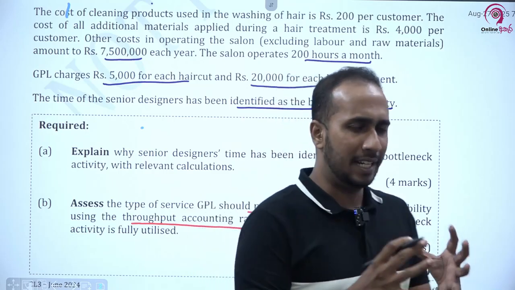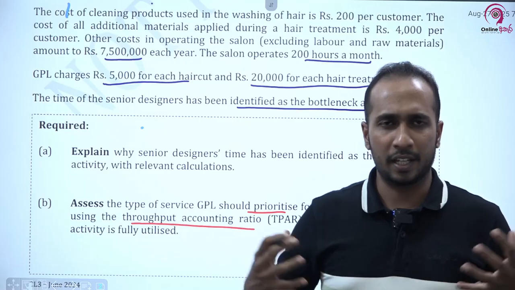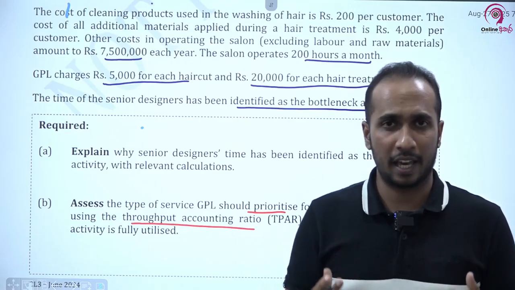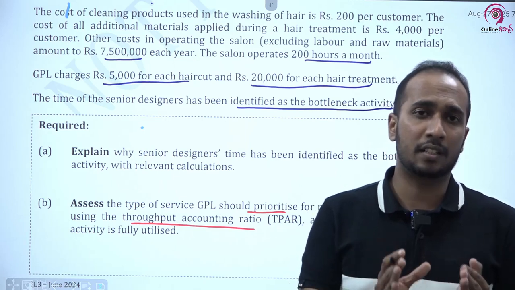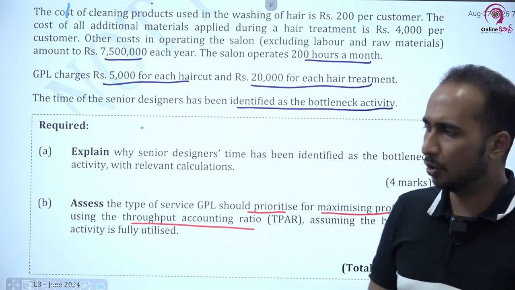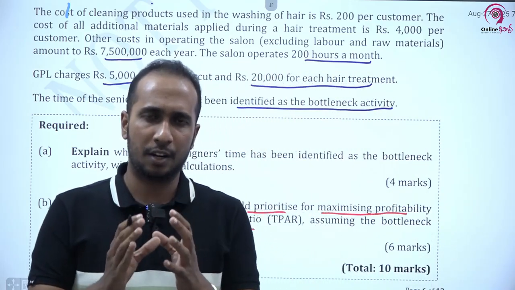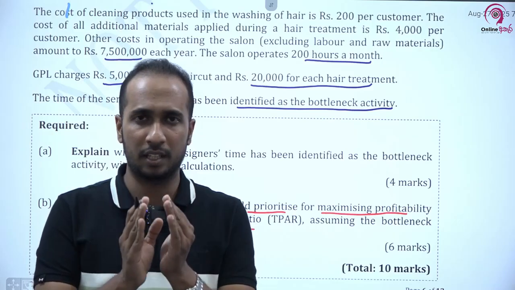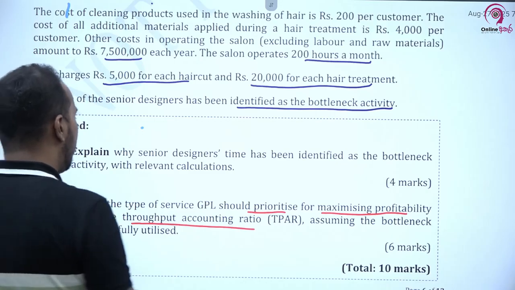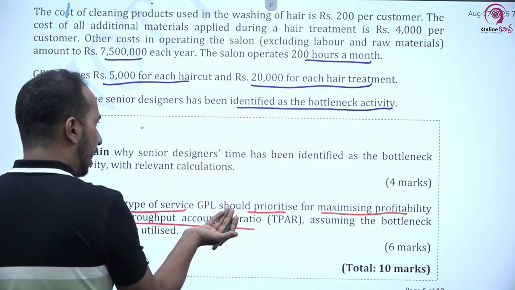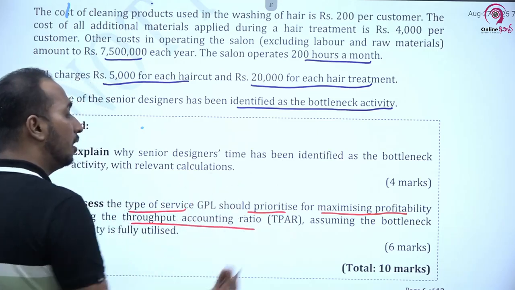Now we do have a limitation that because of the limited senior designer time, we can't cater all the clients. Therefore, we have to see to which client type or to which product we should give the prioritization. We have to see whether doing more haircuts is profitable or doing hair treatments is profitable. We have to understand that carefully. That is what the type of service means here. Service means either haircut or hair treatment we should select or prioritize to maximize the profitability.